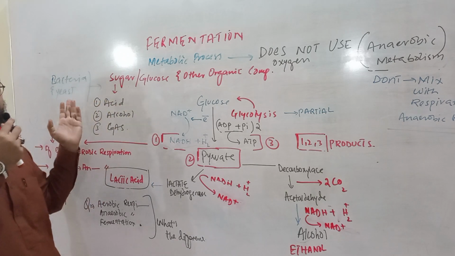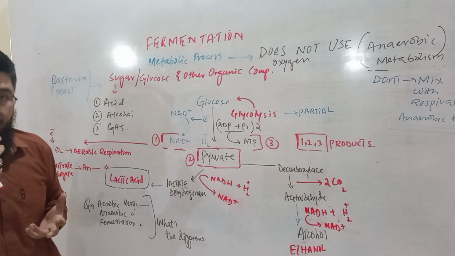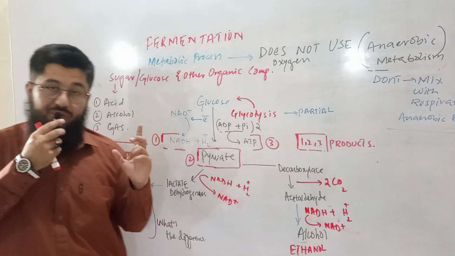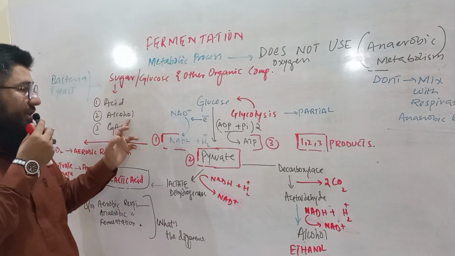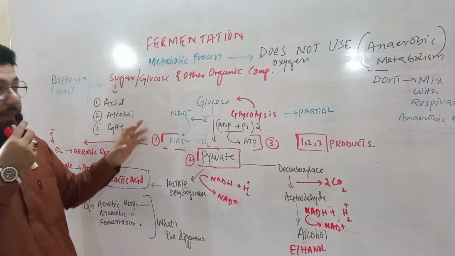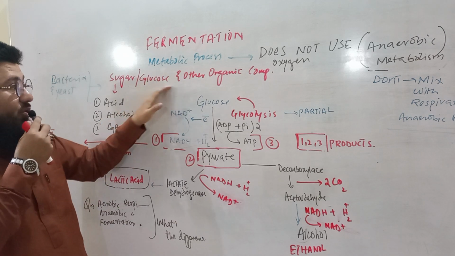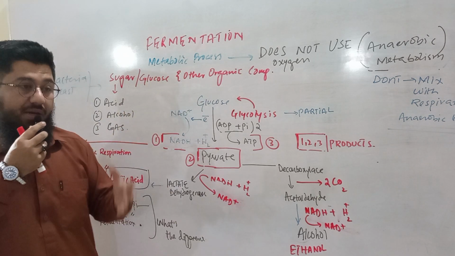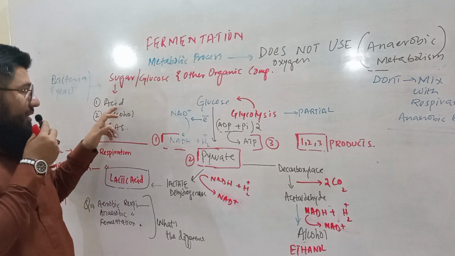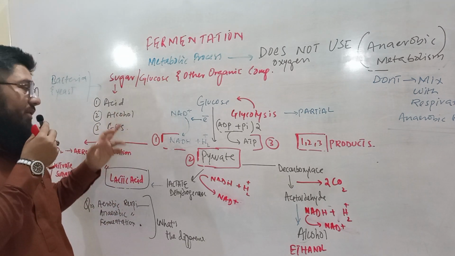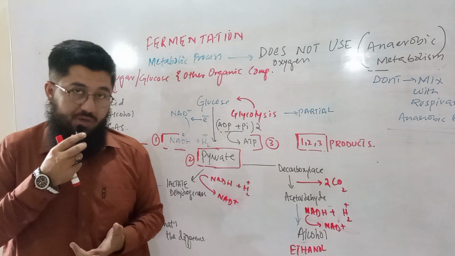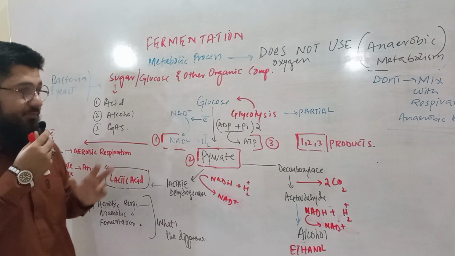Bacteria and yeast do not need oxygen for this metabolism. Glucose, organic compounds, and sugar are broken down, and at the end either acid, alcohol, or gas can be formed. Very simple.